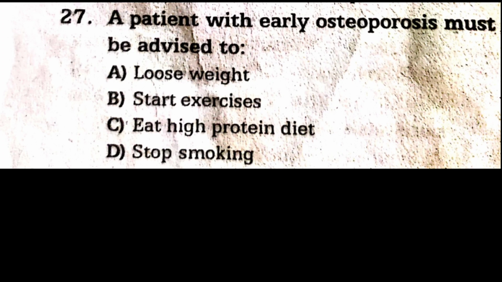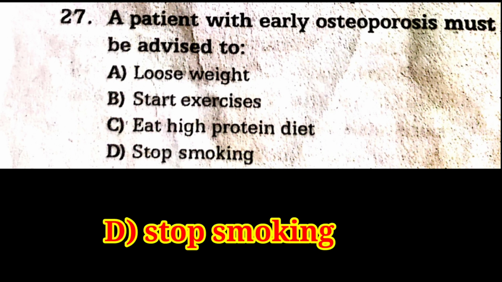Question number 27. A patient with early osteoporosis must be advised to: option A, lose the weight. Option B, start exercise. Option C, eat high protein diet. Option D, stop smoking. The answer is option D, stop smoking.